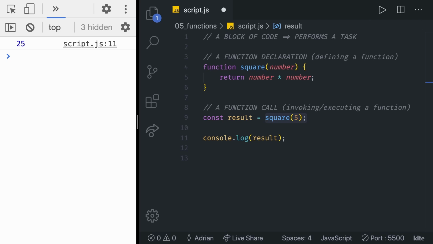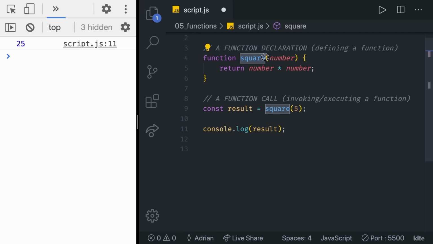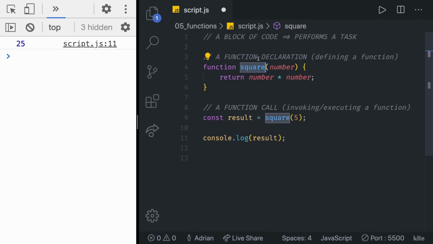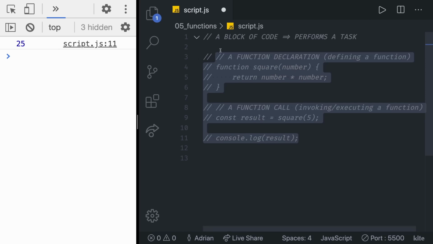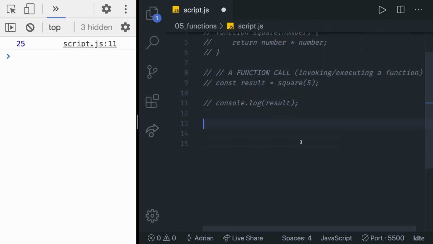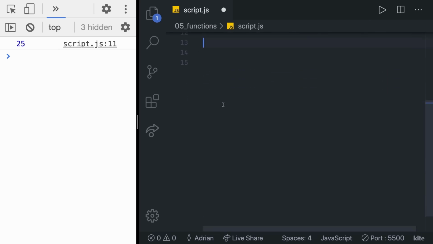Let's revisit the process of creating or defining a function, this thing here. There are a few different ways to define a function in JavaScript. There is a function declaration, as you can see right there. It defines a named function. In our case, it is named square. To create a function declaration, you use the function keyword followed by the name of the function. Let's just comment all of this for now, and then we'll write this down below. In here, we are talking about a function declaration.